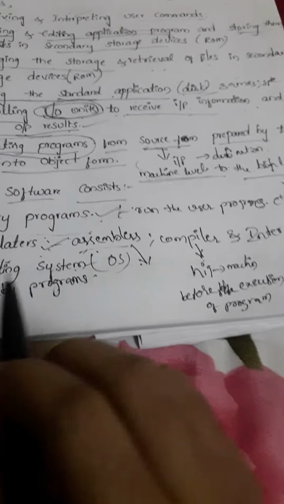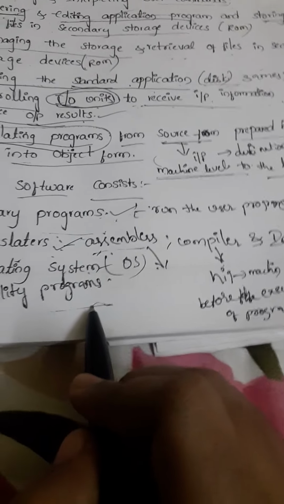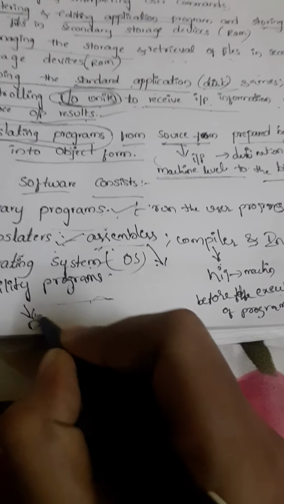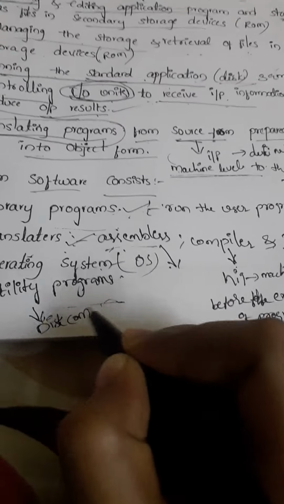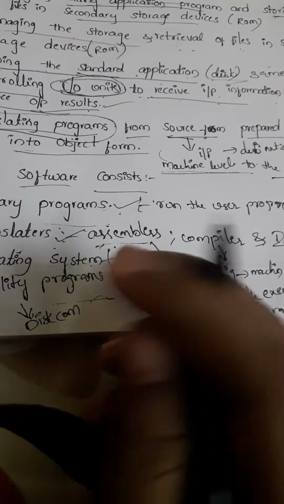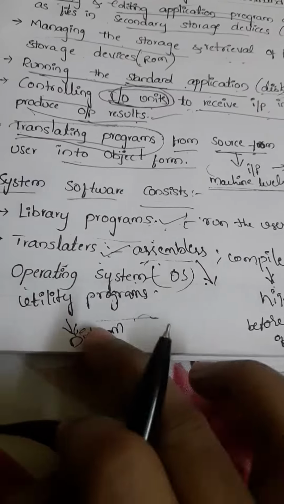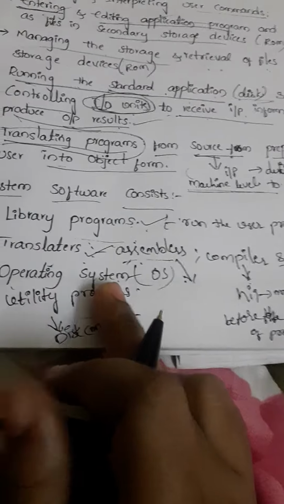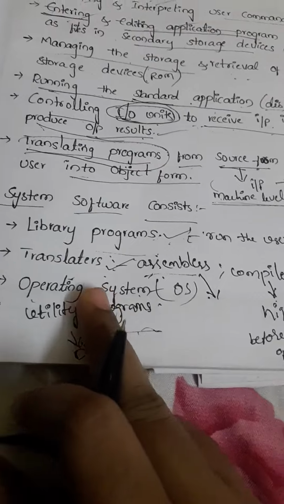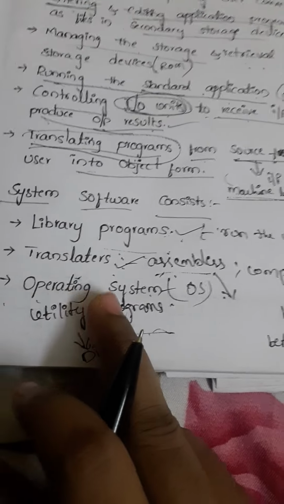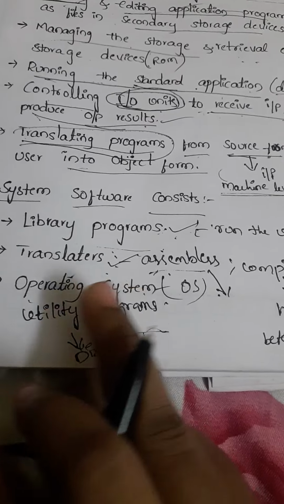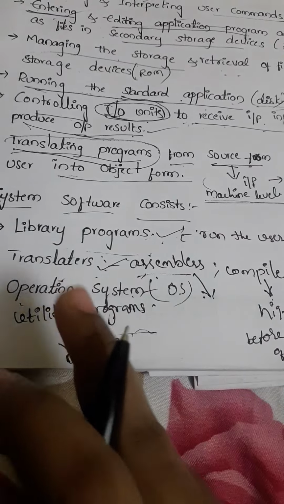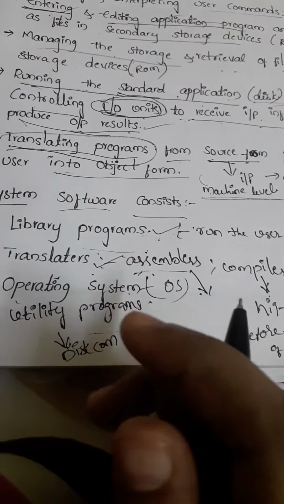Okay, coming to the utility programs. Utility programs are system utilities, generally disk compression, disk fragmenters, disk cleaners, all called utility programs. Now coming to the operating system, the general information about OS. Operating system is a large program which contains several programs, that means it contains several functions.